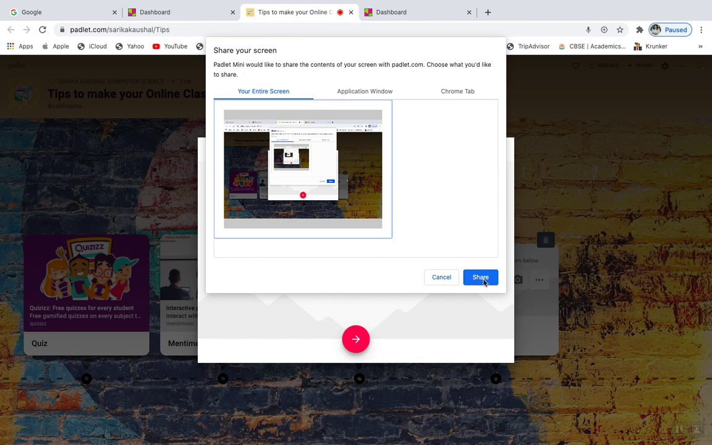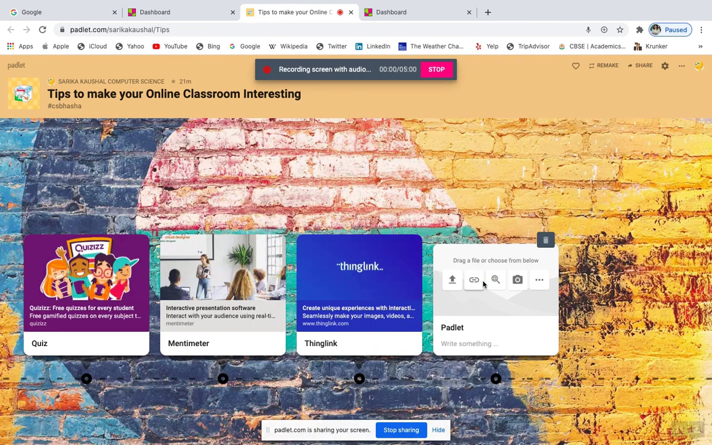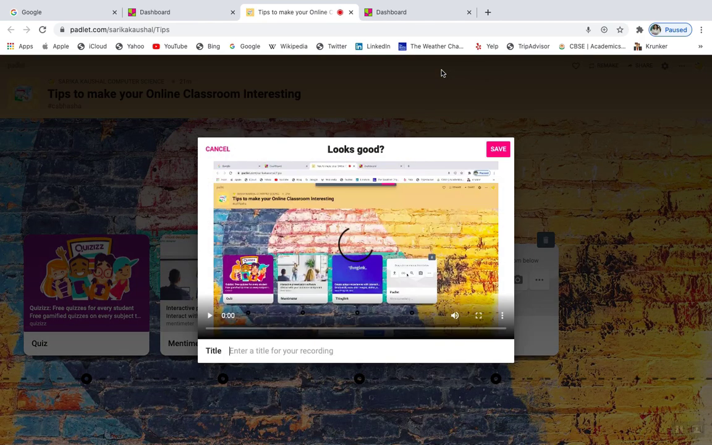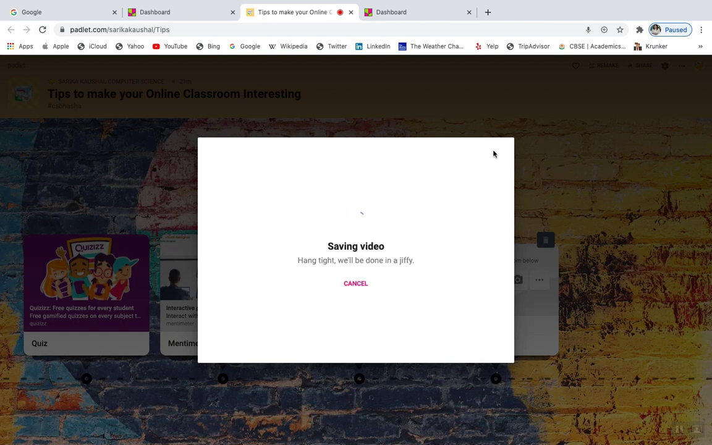Since you are teaching your students, you can just share your entire screen, and you can see at the top that the recording is already on, and this is what I'm teaching. These are the 3 tools which I've already told you about in the videos. Now this is my 4th tool. If I now stop, you will be able to see that the video is already there. It's a demo video, and I have saved it. So that video will be saved.